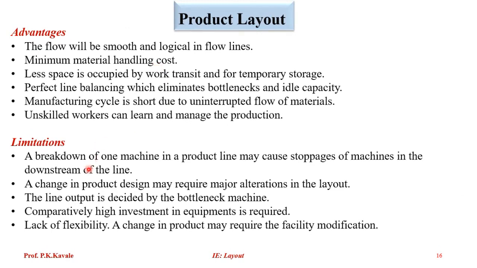There are some advantages and limitations. Advantages: there is always a smooth flow, minimum material handling cost, and less space, meaning space utilization, horizontal and vertical, is maximized. Unskilled workers can learn and manage the production. Limitations: a breakdown of one machine in a product line may cause stoppage of the entire facility in that flow line. A change in product design may require major alterations in layout. The line output is determined by the bottleneck machines. Comparatively high investment in equipment is required. Lack of flexibility.